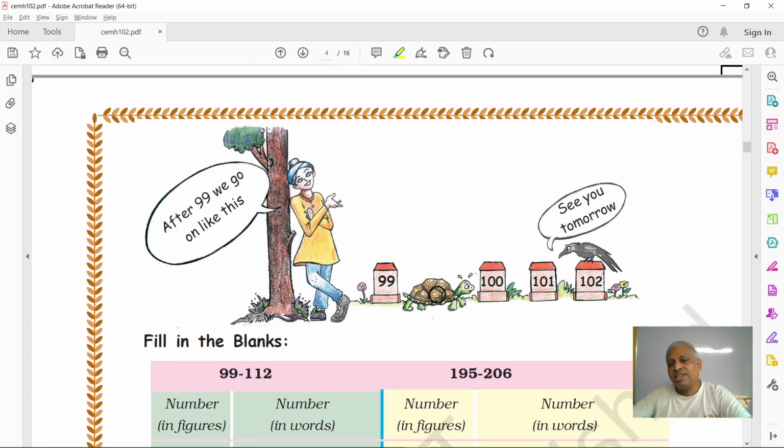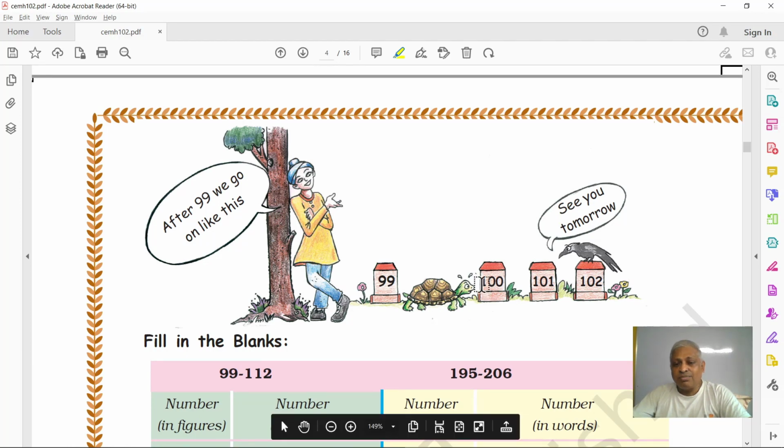So 99 is a 2-digit number. The maximum, largest 2-digit number. Next number is 100. 100 means the 3-digit number. 3 digits. 1, 0, 0. 3 digits, right?